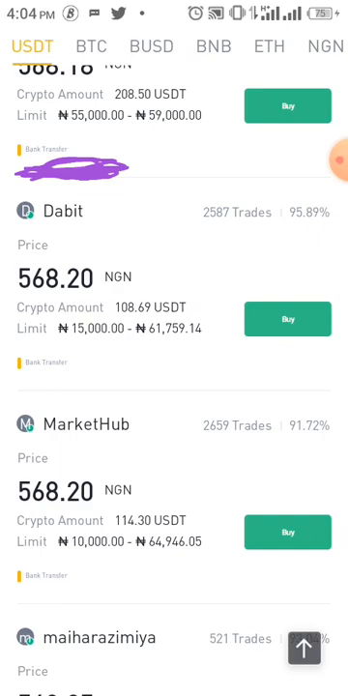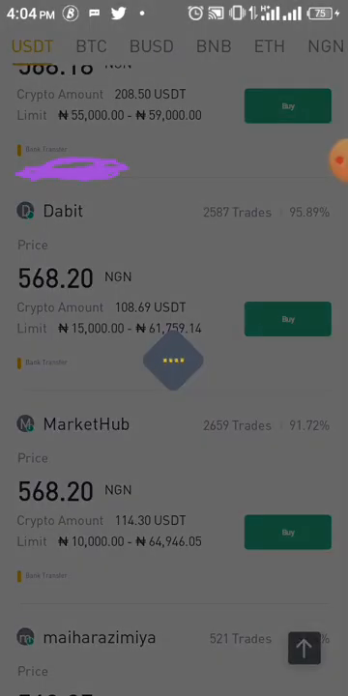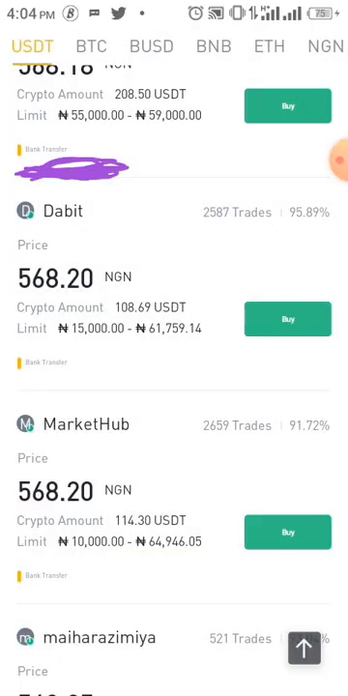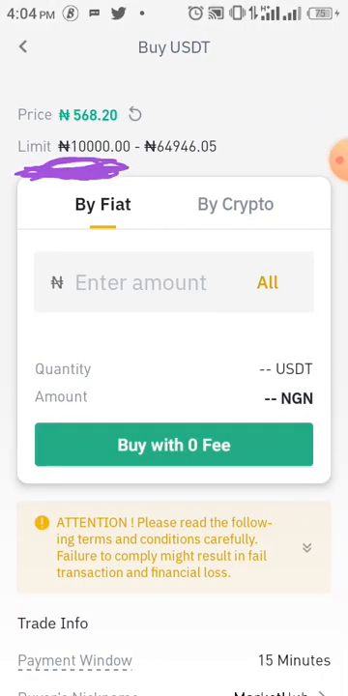Now also take note, if you click on buy and you see that okay, I'm not buying again, you want to cancel it, yes, you can cancel it. But take note, you cannot cancel more than 3 times a day. If you cancel up to 3 times, that means for that day you are not allowed to make use of P2P. You cannot buy, cannot sell through P2P again. You need to wait till the next day.